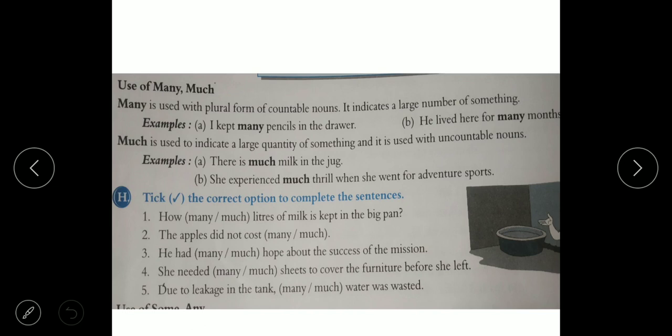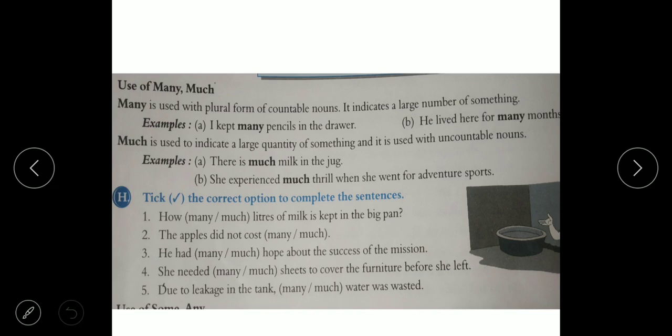Much is used to indicate a large quantity of something that is uncountable, like much milk, much thrill. For an uncountable noun we have to use much, and for a countable noun in plural form we have to use many. Now tick the correct option to complete the sentence. Try to do this. Question H.